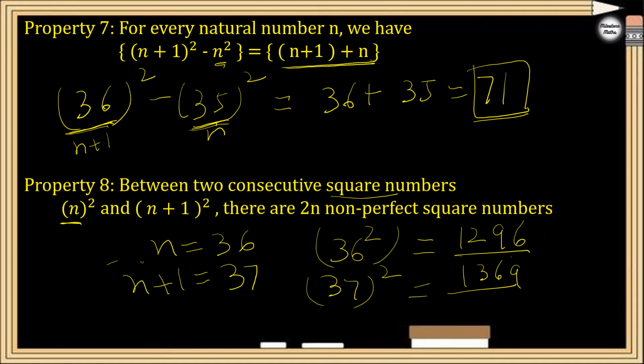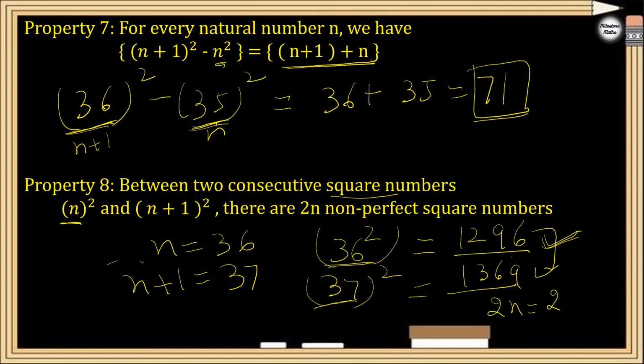So 1296 is a perfect square, the perfect square of 36. 1369 is also a perfect square, of 37. So all the numbers between 1296 and 1369 will be non-perfect square numbers. How many non-perfect square numbers are there between these? How will we find out? It is 2n non-perfect squares.